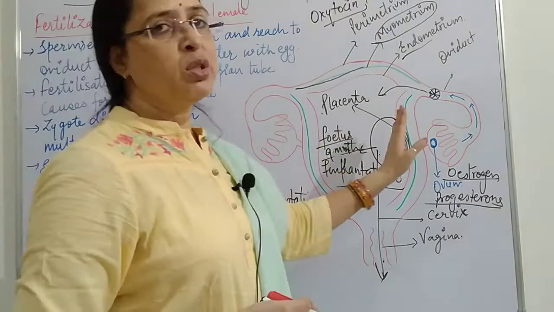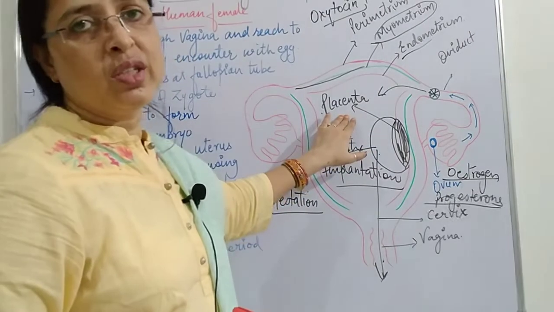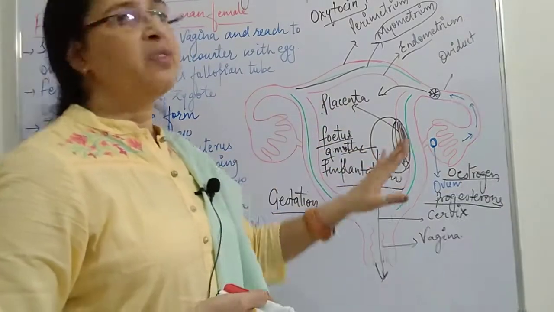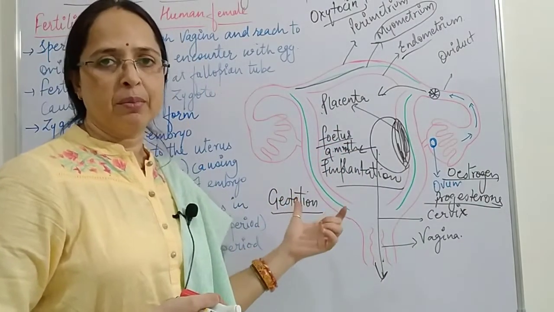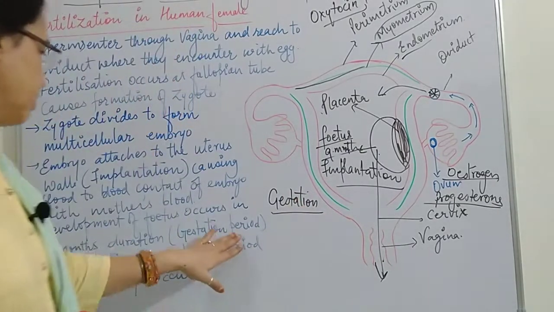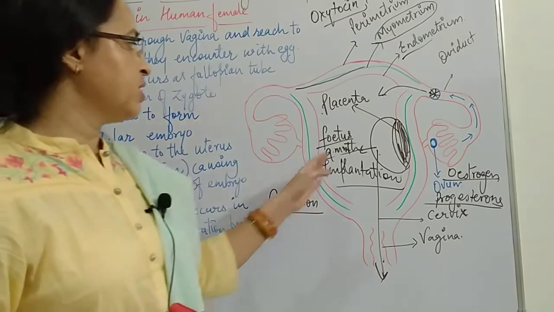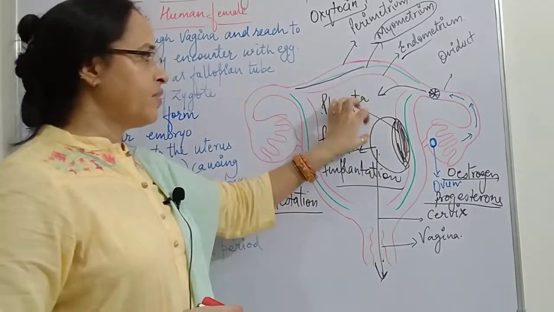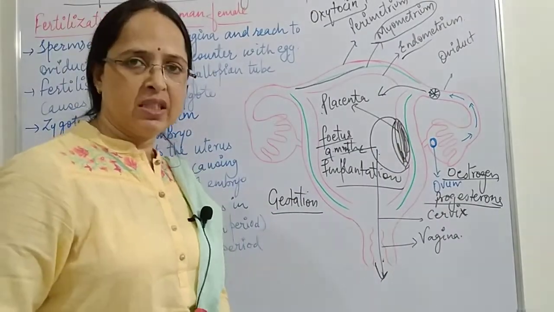So when the embryo attaches to the uterus wall, there is blood-to-blood contact by the formation of a thick disc-like structure, that is the placenta. Now the development of the fetus occurs over 9 months, and this time period of 9 months is called the gestation period. After completion of the gestation period, birth of a baby occurs. That means when the gestation period is completed, action of oxytocin hormone, labor pains, and contraction of the uterus result in the delivery of a baby.